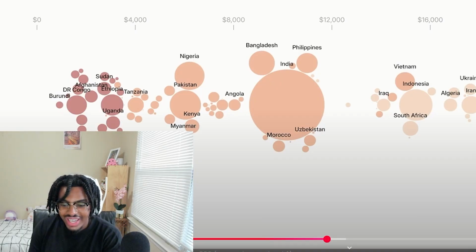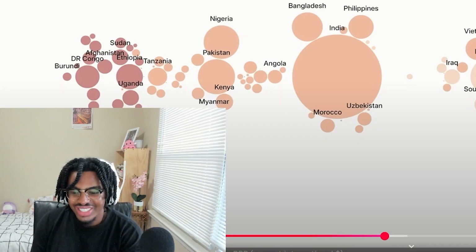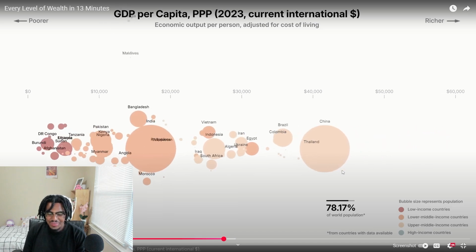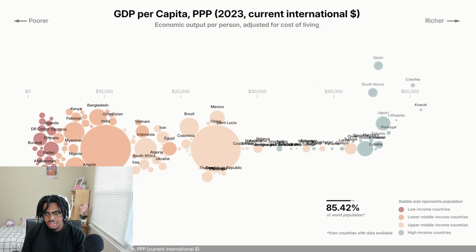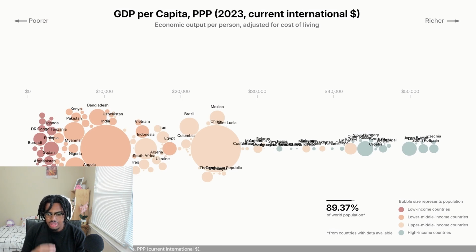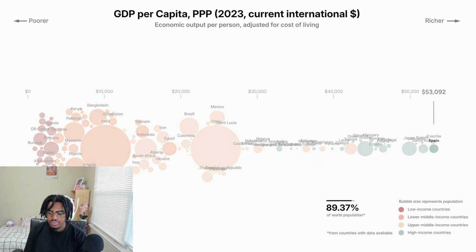Crazy, we're already at almost 80%, and we're not even seeing the richest yet. If we add more bubbles, we start getting high-income countries. Chile. We're now at 90% of the world's population, and I'm gonna pick Spain.